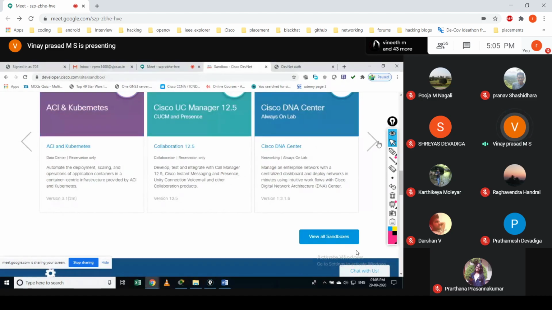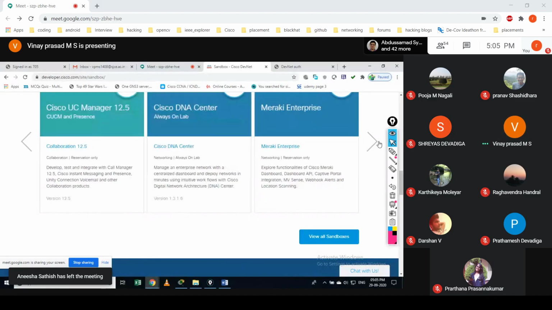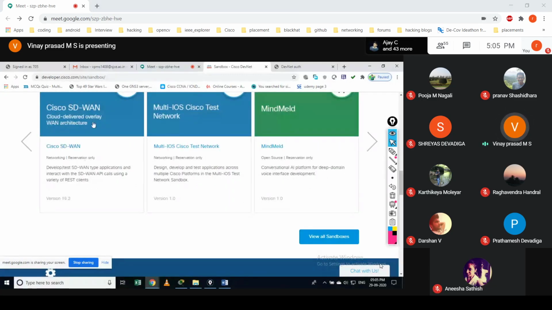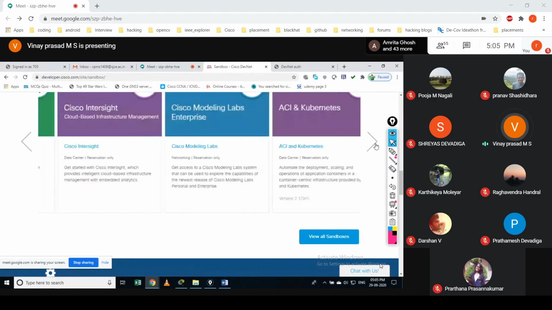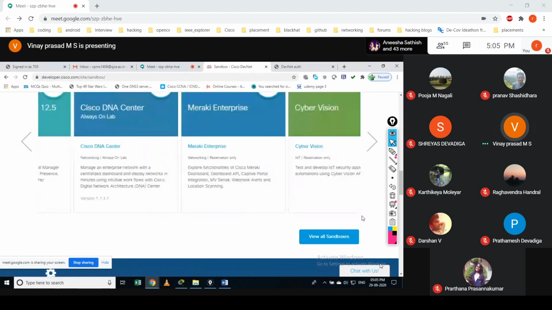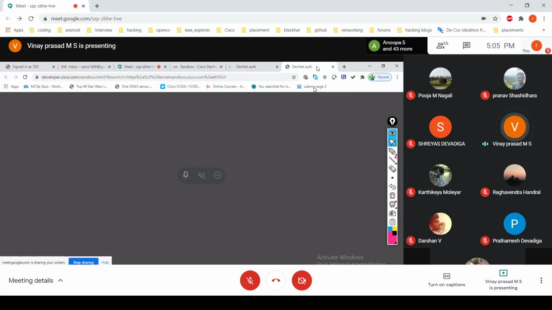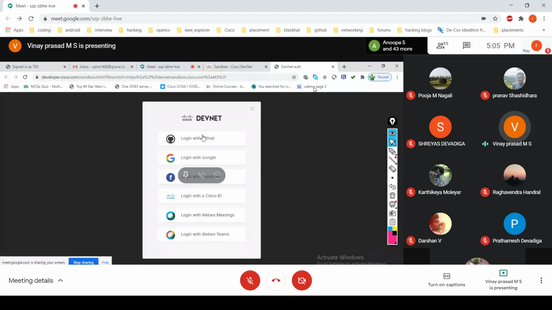There are varieties of labs here: ACI, Kubernetes, collaboration, data centers, SDN, Cisco SDN, multi-IOS Cisco test network. Lots of things you can do here. There are still lots of labs available, but because of the maintenance I am not able to see those. Otherwise, I would have to log in.